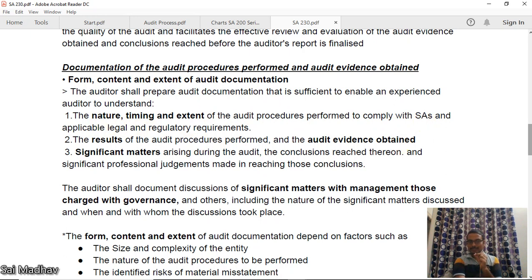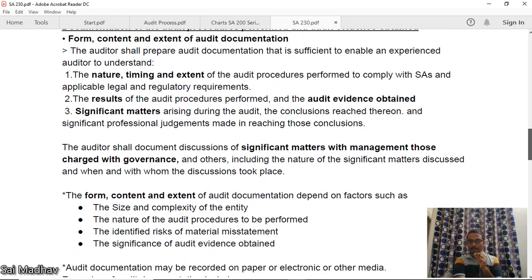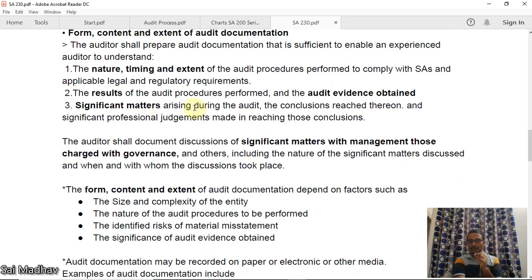The results of the audit procedures performed and audit evidence obtained, significant matters arising during the audit, and the conclusions reached. The auditor shall document discussions of significant matters with management, those charged with governance, and others, including the nature of significant matters discussed. This is as per SA 260. That's why we have covered that first. See, understand this. Even an outsider who is an experienced auditor should be able to understand the nature, timing and extent, the results, audit evidence, significant matters, and everything. In that way, he should maintain the documentation.